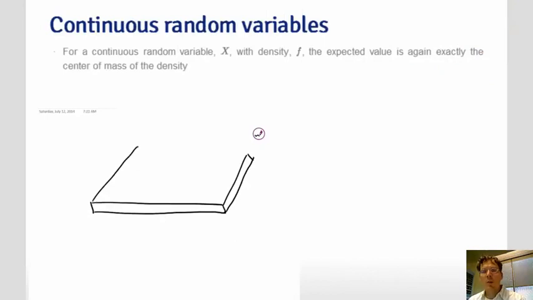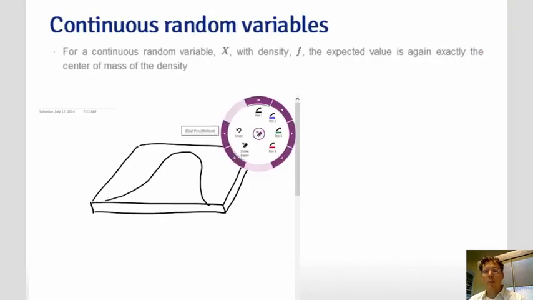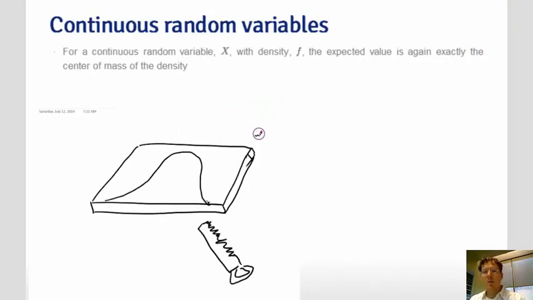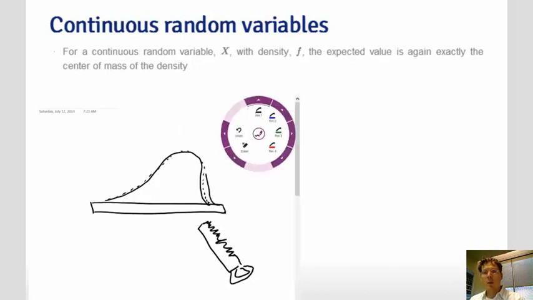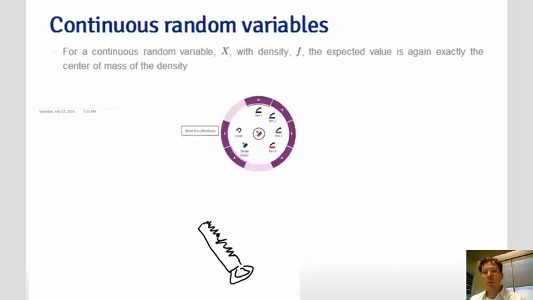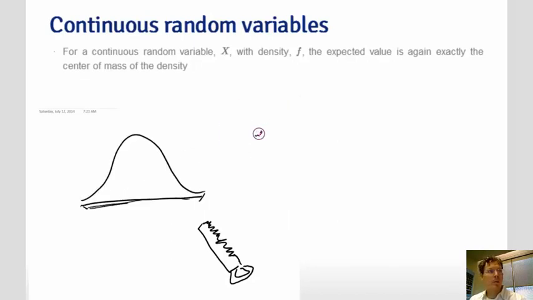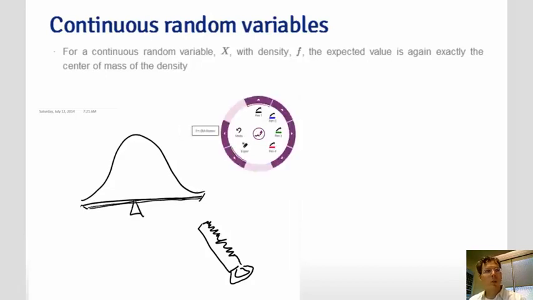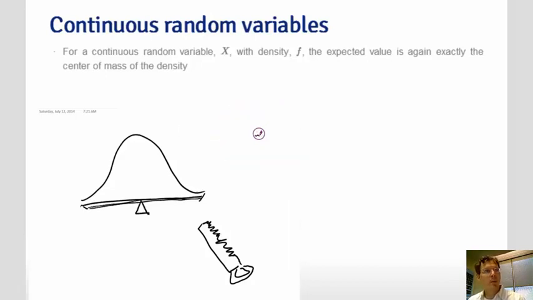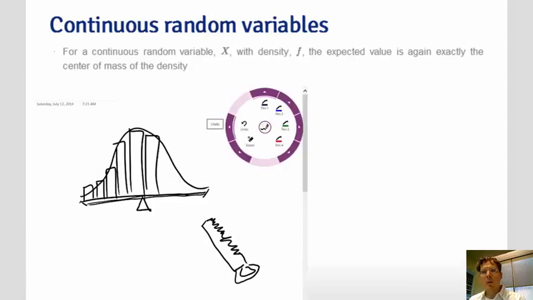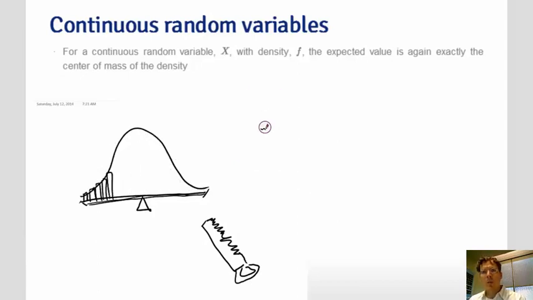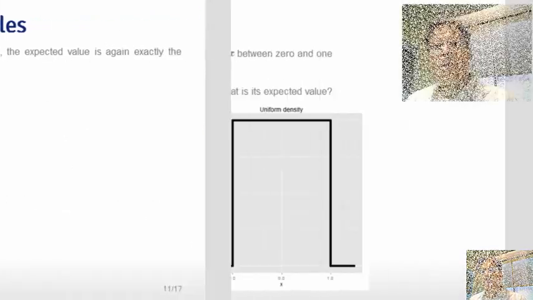For a continuous random variable, you want to think about perhaps cutting the density out in, say, a piece of wood, and then trying to figure out where you would balance that piece of wood if you were to put your finger on the bottom. This is exactly the center of mass of a continuous body. You might think about it in our probability mass function as the bars get smaller and smaller. We'll go over an example next.